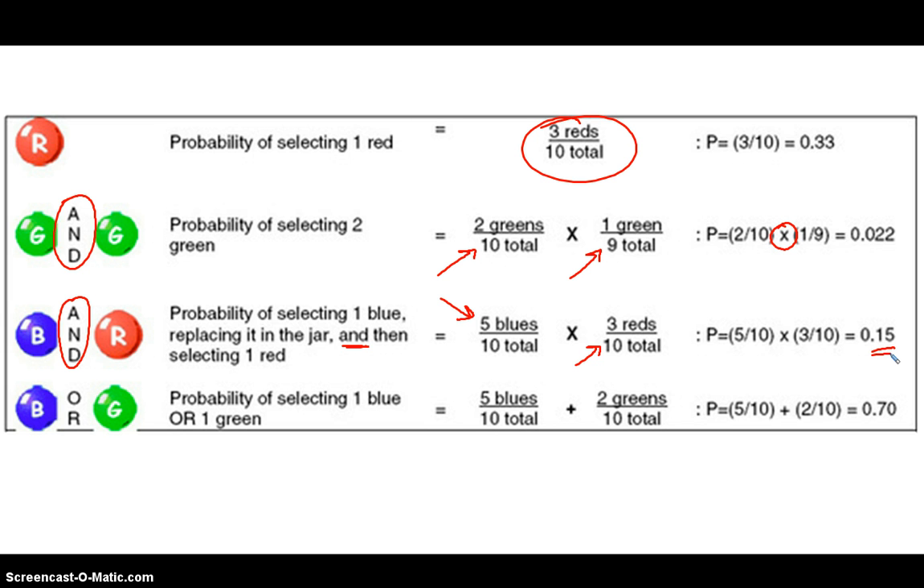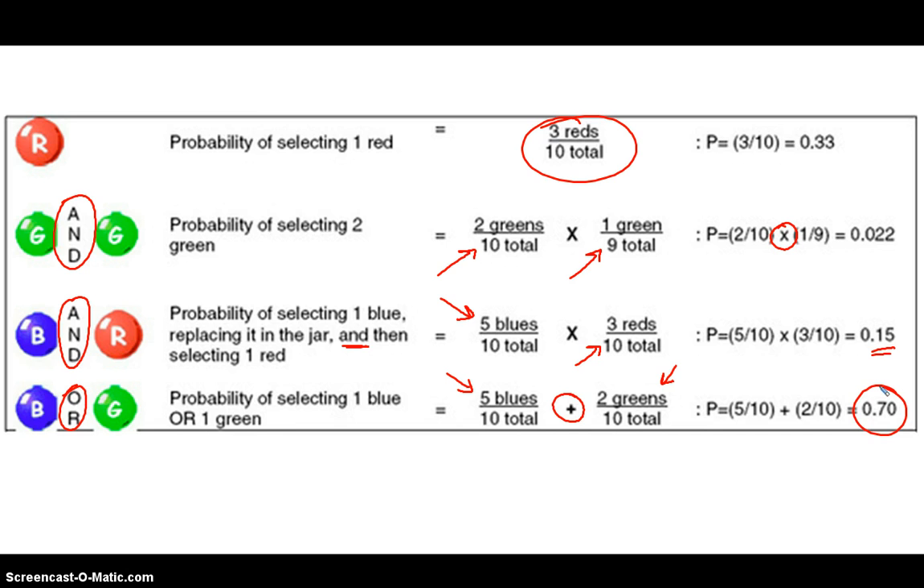And finally, let's look at a scenario where we're going to use the rule of addition. Okay, so now what's the probability of selecting a blue or a green? Well, the chance of selecting a blue is 5 out of 10. The chance of selecting a green is 2 out of 10. And since it's either or, we're going to use the rule of addition. We add 5/10 plus 2/10, and there would be a 70% chance of reaching in and getting a blue or a green on the first shot.